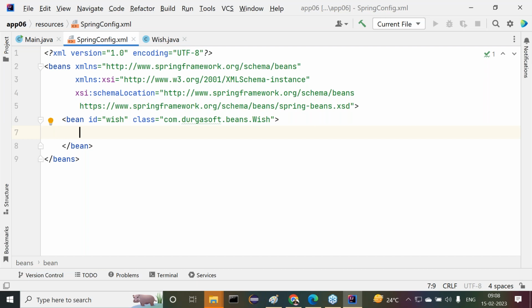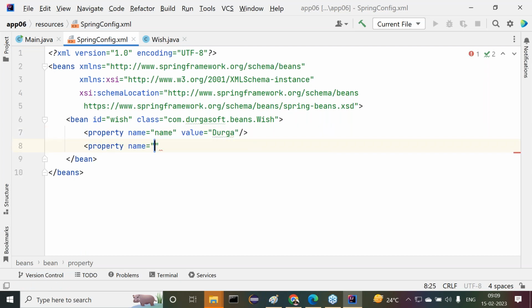Okay. Then after that, we need to define some properties or not. What properties do we have to define? Property name is equal to, what is this name? Name. Value is equal to, what value do we want to provide? Something like Durga. All right, next is another property. Name is equal to wish message. Then value is equal to Good morning. That message we want to provide. That's it. All right, so now the bean configuration is completed.